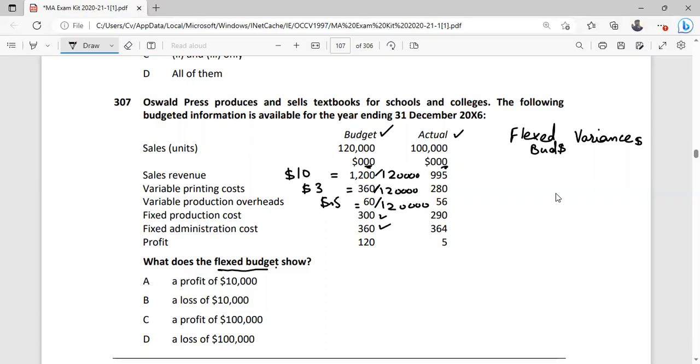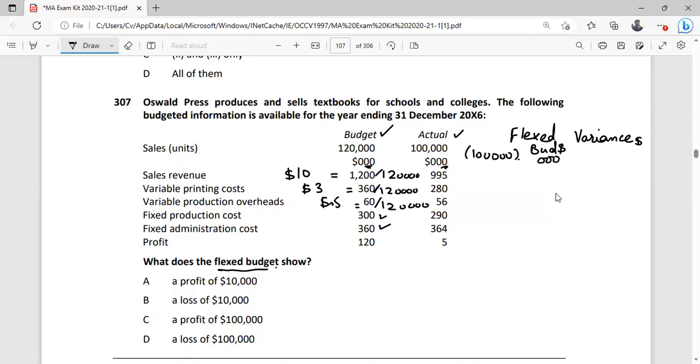So now we are required to prepare flex budget. We will use actual activity level, which is 100,000, and we will multiply our budgeted selling price per unit and variable cost per unit with the activity level. So 10 is multiplied by 100,000.